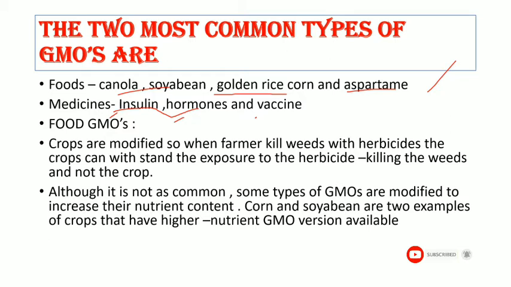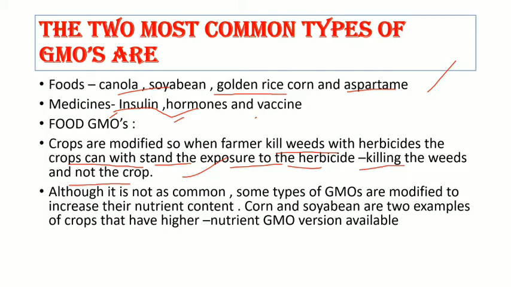Coming to food GMOs, the crops are modified so that when farmers kill weeds with herbicides, the crops can withstand the exposure to the herbicide. Here, you should observe that the farmer kills the weeds with herbicides, and the herbicide should not affect the crop. You should observe that it kills the weeds and not the crop. This is the main important point for food GMOs.